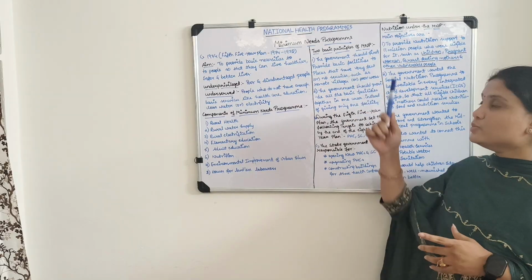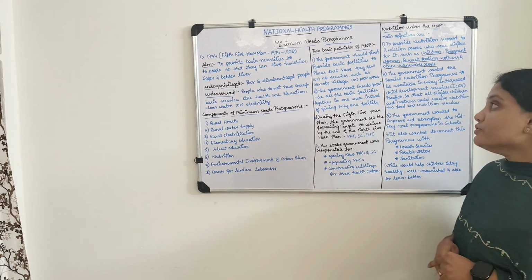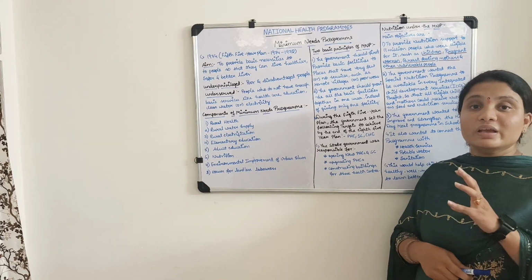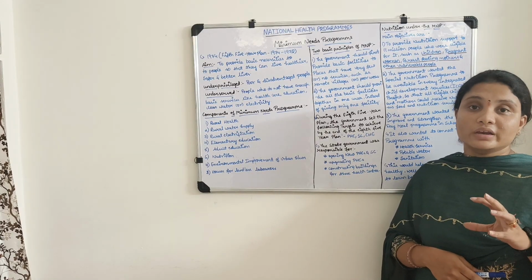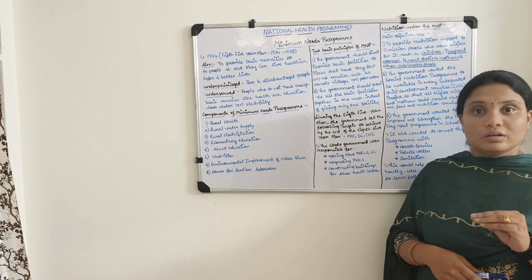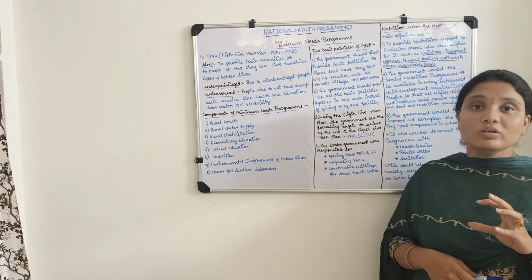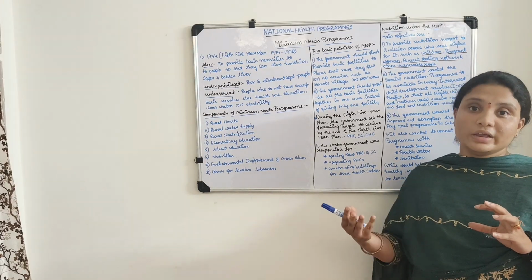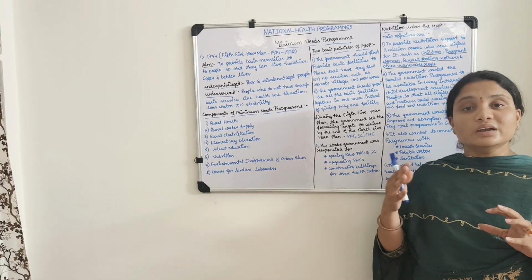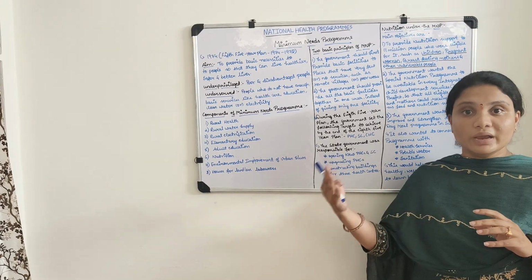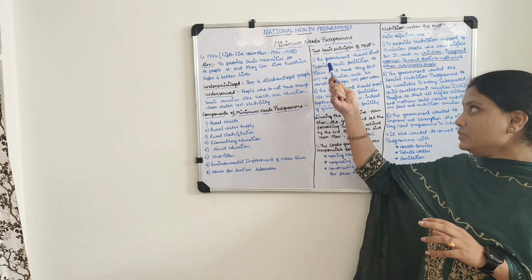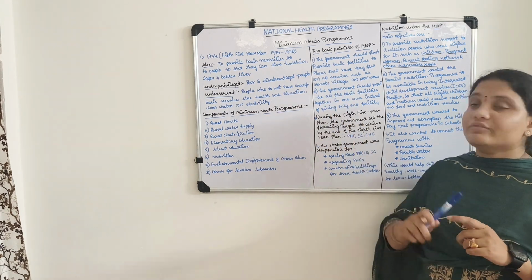Next, two basic principles of the minimum needs program. First principle is, the government should first provide these basic facilities to the poor areas or villages. Because if the government provides these basic facilities to poor areas or villages, then the difference between developed and developing country will be decreased. So that is the reason behind this first principle.